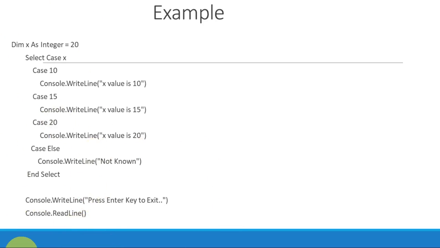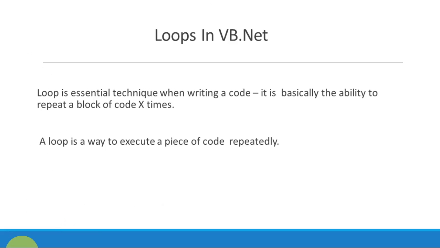Next we will discuss loops in VB.NET. So these are all the conditional statements which we have discussed before. Now we jump to looping statements, and looping statements are for repeated execution of statements. So first of all, what are loops in VB.NET?